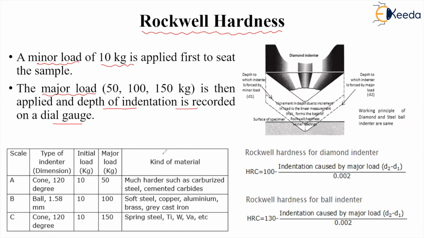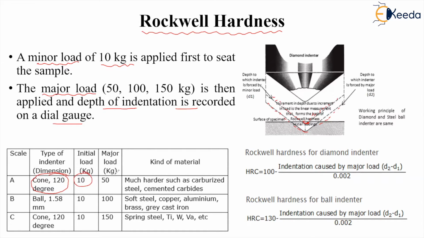right? So you can see here, when the small load is applied, this dotted line is there. At 10 kg load some indentation is obtained, but the major indentation is obtained when a major load is applied, that may be 150 kg or 100 kg or 50 kg depending on the material, right? So you can see here a cone shape indenter is used.